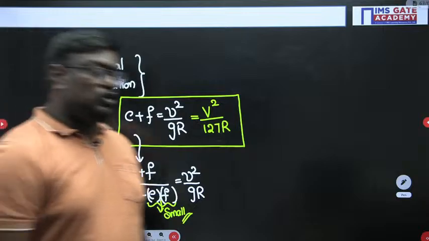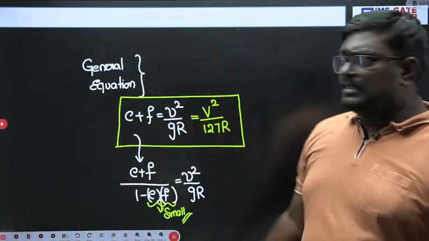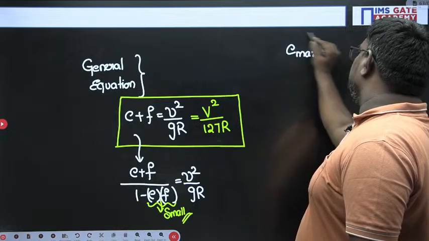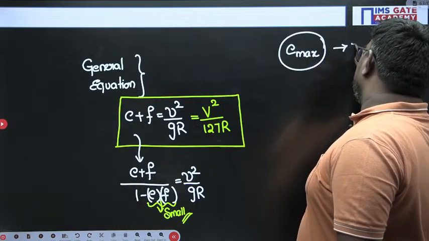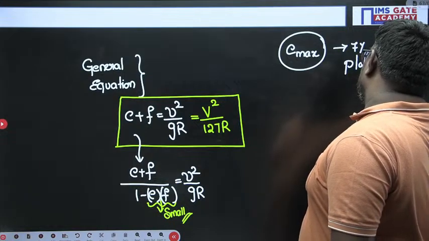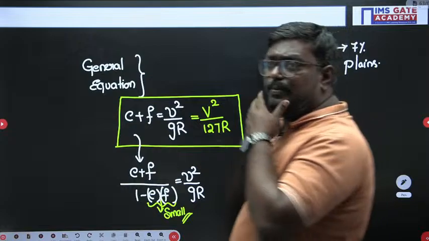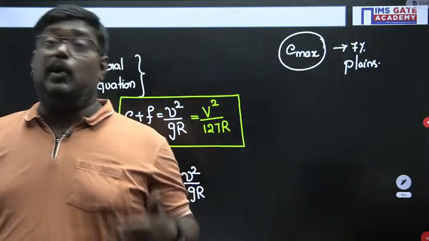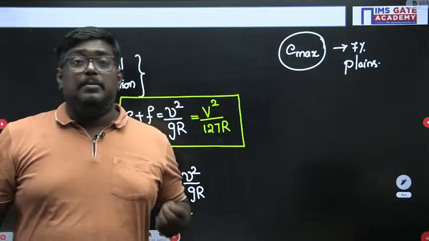Usually, students, the maximum value of super elevation is equal to 7 percent in case of plains. Sir, always you have to design the super elevation taking into account the maximum value and also the minimum value. Why minimum value, you can ask me.